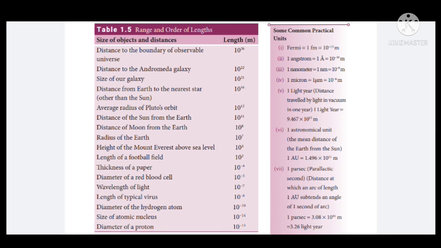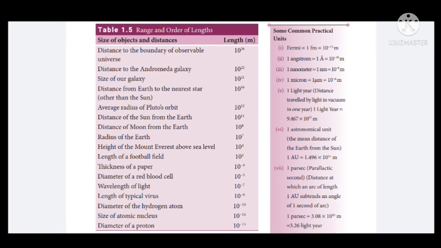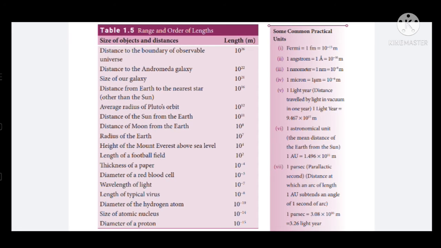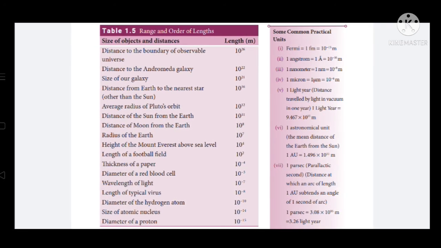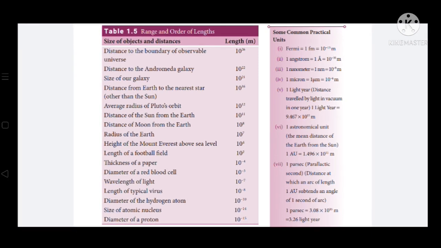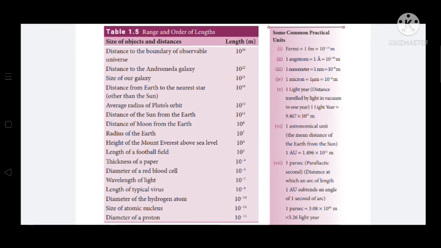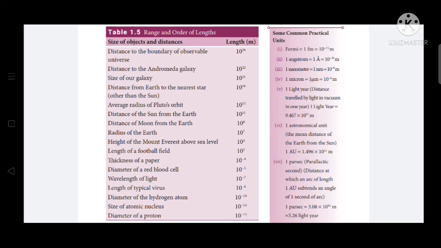And next, 1 parsec. What is called 1 parsec? Parsec is nothing but parallactic second, which is the distance at which an arc of length 1 astronomical unit subtends an angle of 1 second of arc. So 1 parallactic second is equal to 3.08 into 10 power 16 meter, which is equal to 3.26 light year.